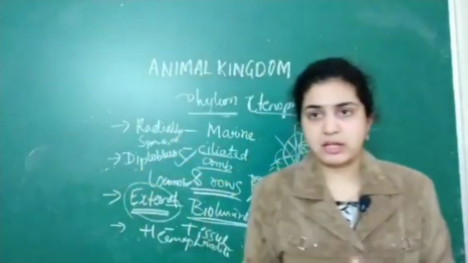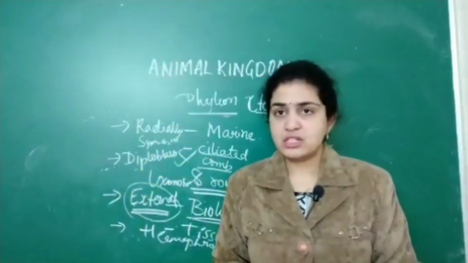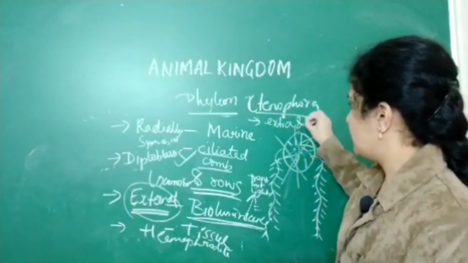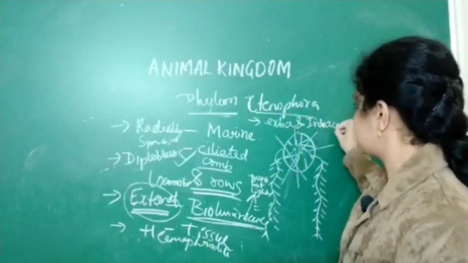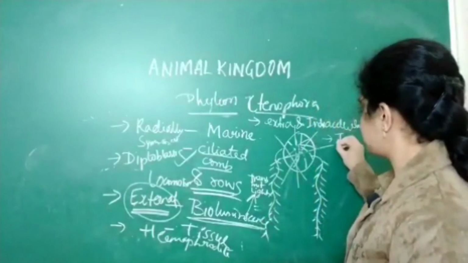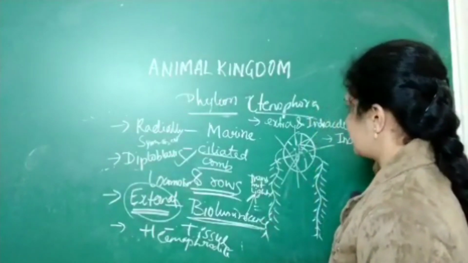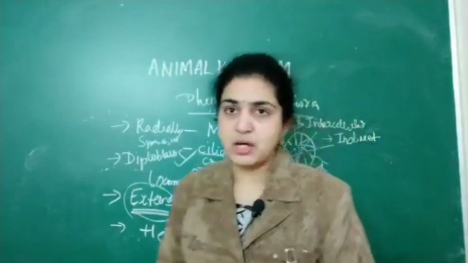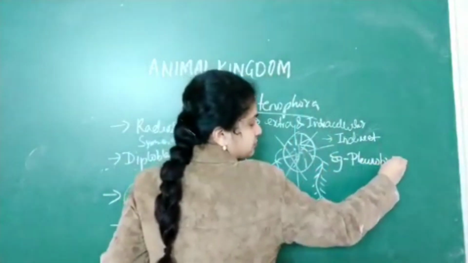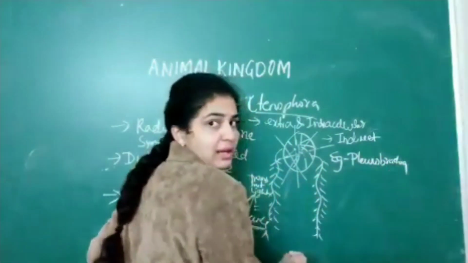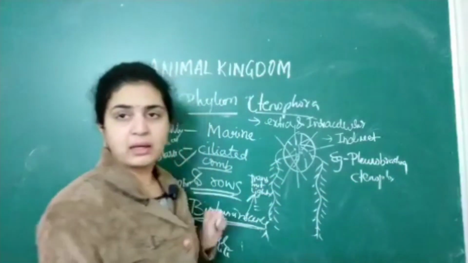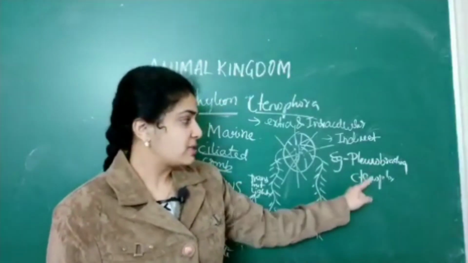Next, digestion is both extracellular and intracellular, as well as development is indirect development. The examples given for this phylum are Pleurobrachia as well as Ctenoplana. Pleurobrachia and Ctenoplana are the two examples.